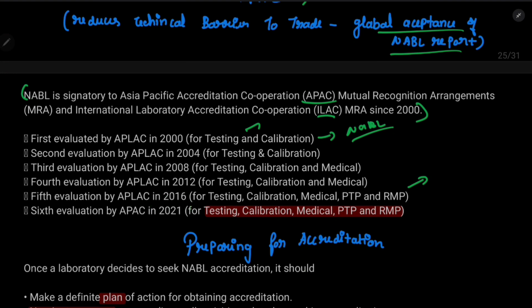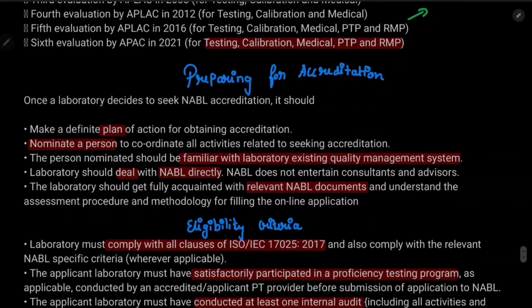Okay, so how to prepare for accreditation? This is an important point in the syllabus. Once a laboratory decides to seek NABL accreditation, it should first have a definite plan for what reason it is obtaining the accreditation, and you should nominate a person who will handle all the accreditation related documentation and any other thing.